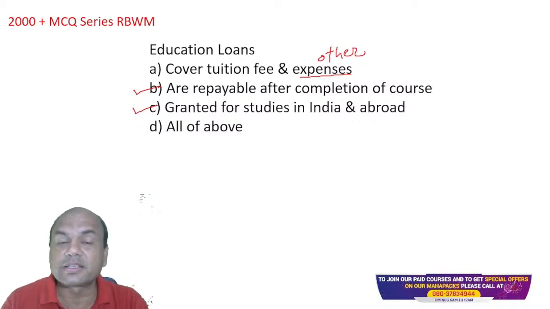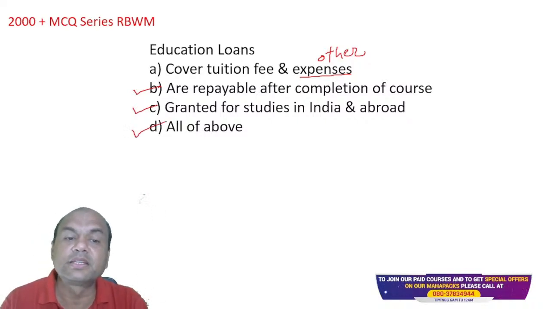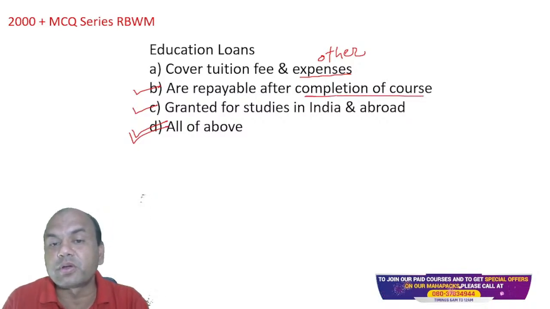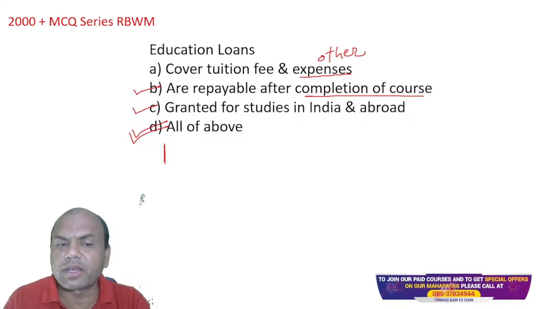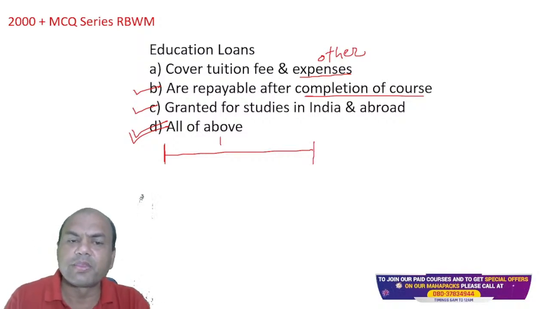So the correct answer is, that's why I said, now we'll be coming to the difficult part. It is D. Are repayable after completion of the course means what? See here, education loan, how is it given? Suppose I give that education loan today. So this guy or girl, it's not gender based, will be requiring at least, let's say that person is doing engineering, around 4 years.